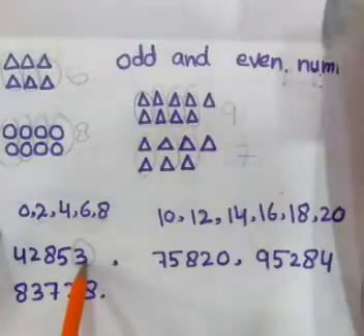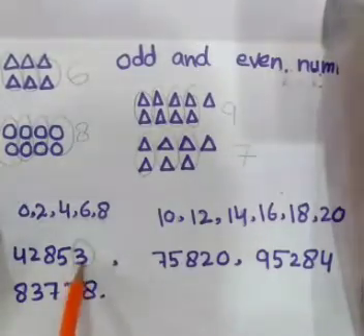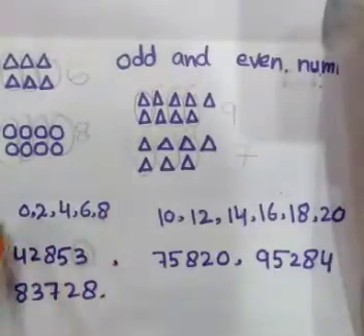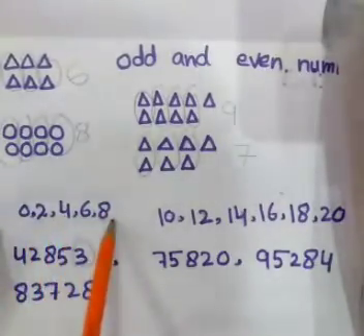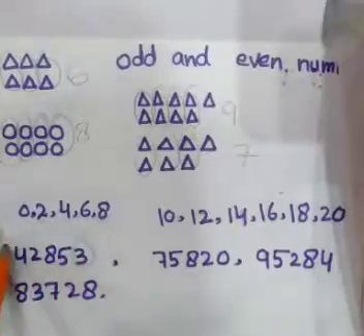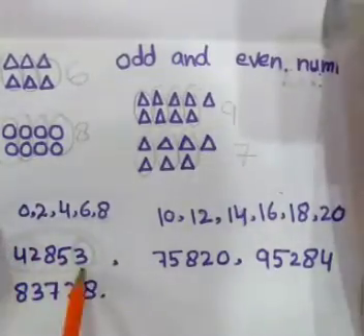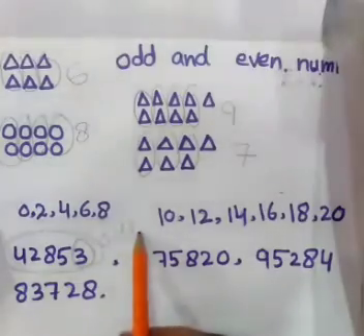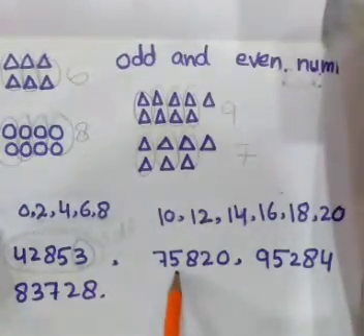Look at here, on one side we have 3. 3 is not included in these 5 digits, 0, 2, 4, 6 or 8. So this whole number is an odd number. Okay students, come to next number.